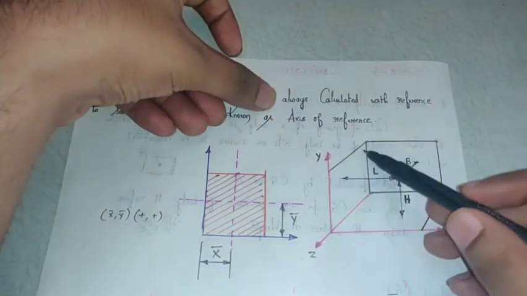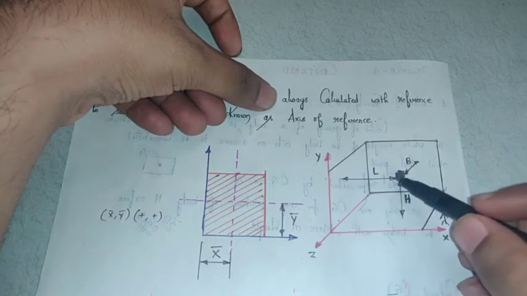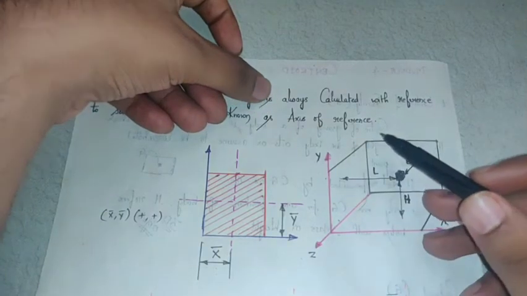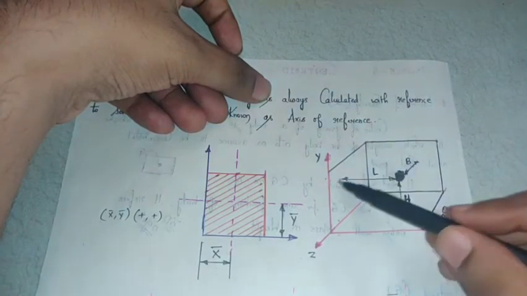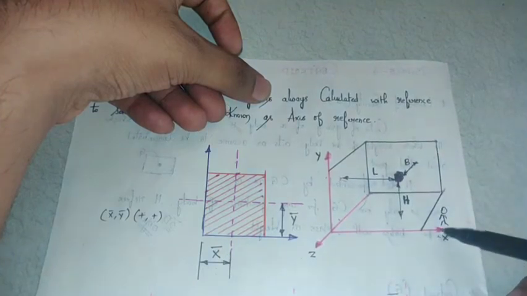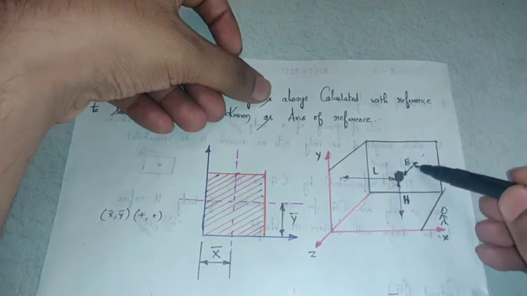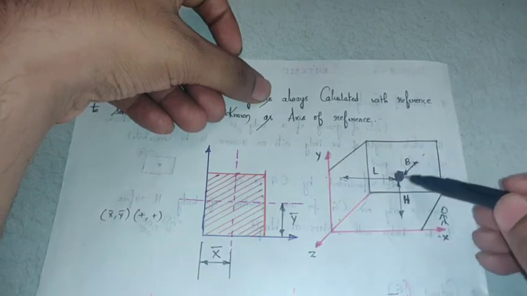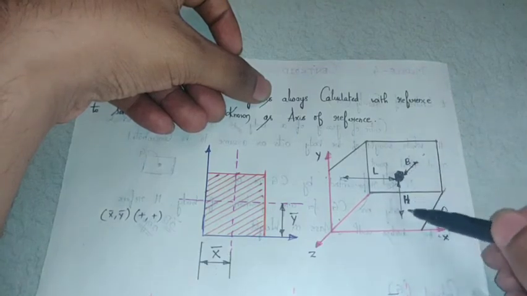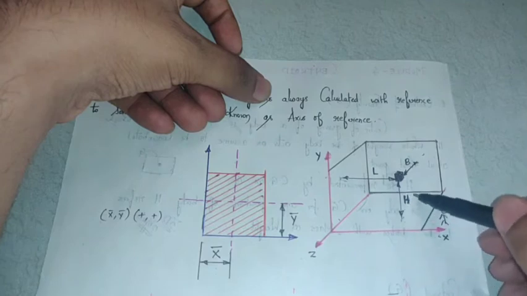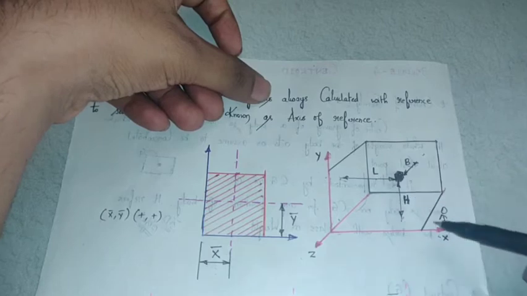Suppose now this is a wall. In order to locate the length of this object from this end, what I'll do is measure from this wall to the center of the object, because the wall is not going to be moved. So I'll get what? The coordinate in the x-axis. Similarly, I'll measure the distance from this wall, and I'll get the distance in the z-axis. Similarly, I'll measure the height of the object from the ground. What I'll get is the value h. So if you get L, B and h, you can tell your friend over a phone.